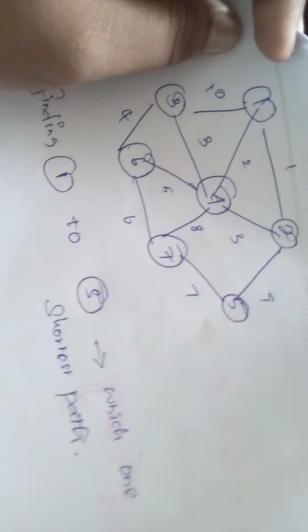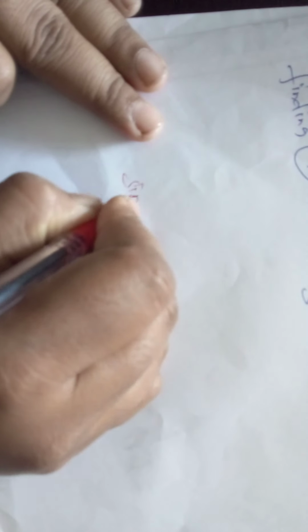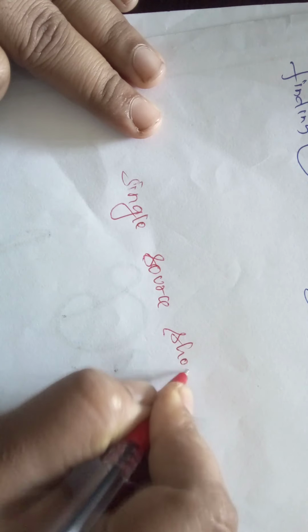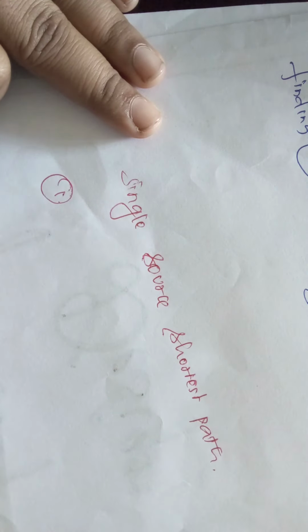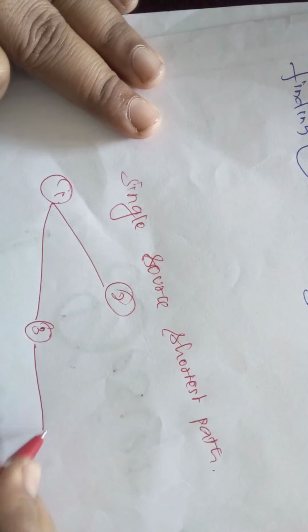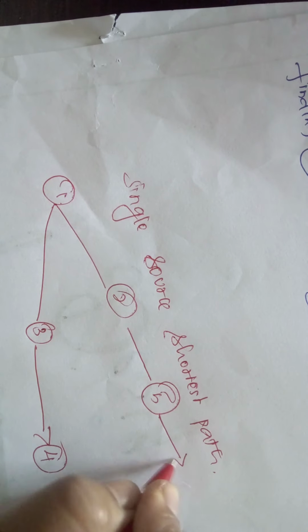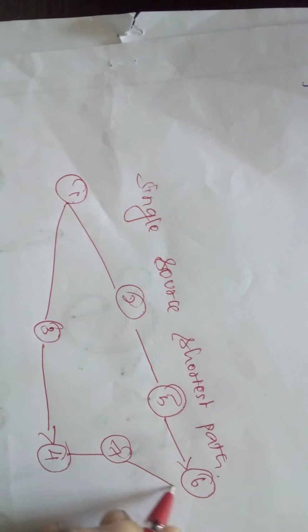Single source shortest path. See, for example, I'm considering nodes 1, 2, 3, 4, 5, 6, 7 and then 8.